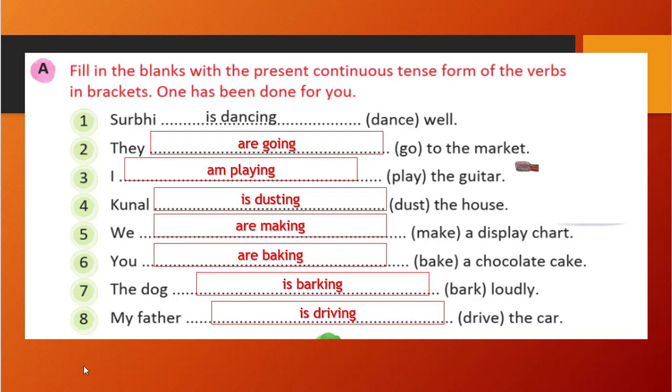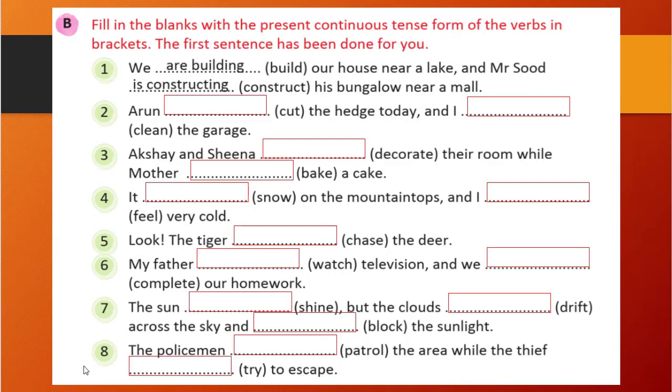So for present continuous tense, this is important, right? So let's see further in the exercise. Here, fill in the blanks with the present continuous tense from the verbs in brackets. Similar to the previous one, the first sentence has been done for you. We are building our house. We blank build our house near a lake. And Mr. Sood construct his bungalow near a mall.